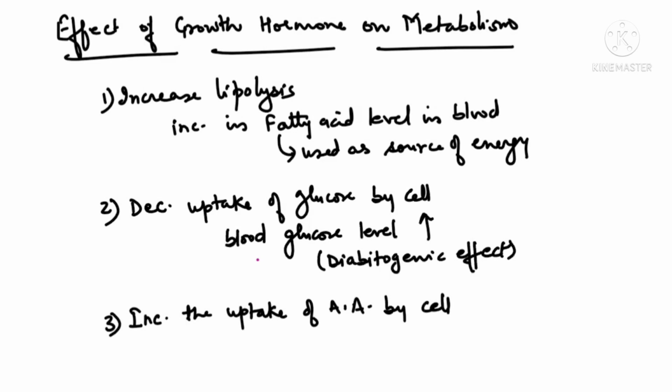The main question is this, and this is important: it is having a diabetogenic effect. The reason is that it decreased the uptake of glucose by the cell. Why does it decrease the uptake of glucose by the cell, beta? Only for one reason, so that the glucose can be available for neurons. Is it clear? So growth hormone is having this effect on metabolism.